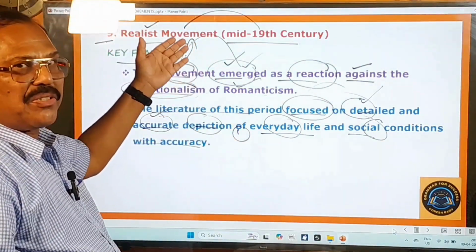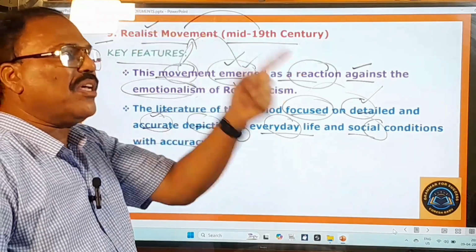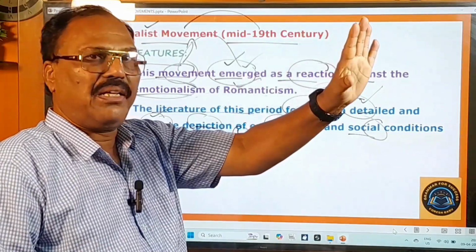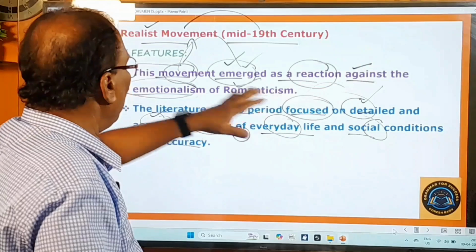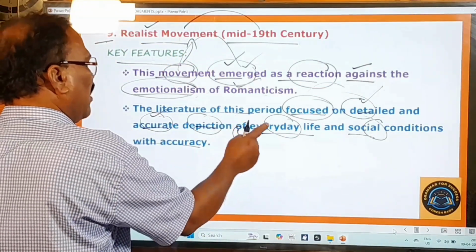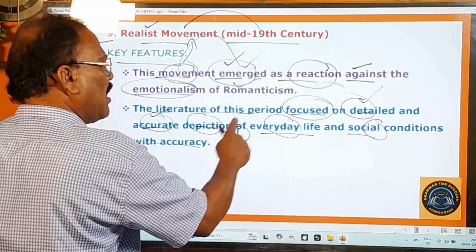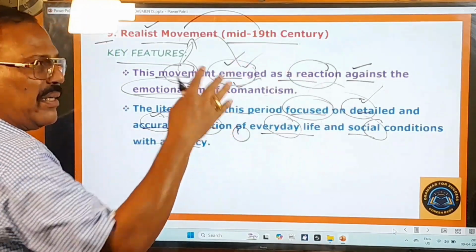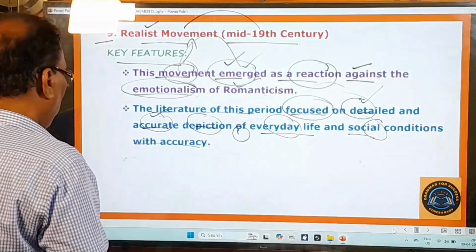The name itself tells you that realist movement means the things must be presented realistically. That is the meaning of this realist movement. So here the first point is everyday life should be presented realistically, social conditions should be presented realistically, right? And you go to the next important point.